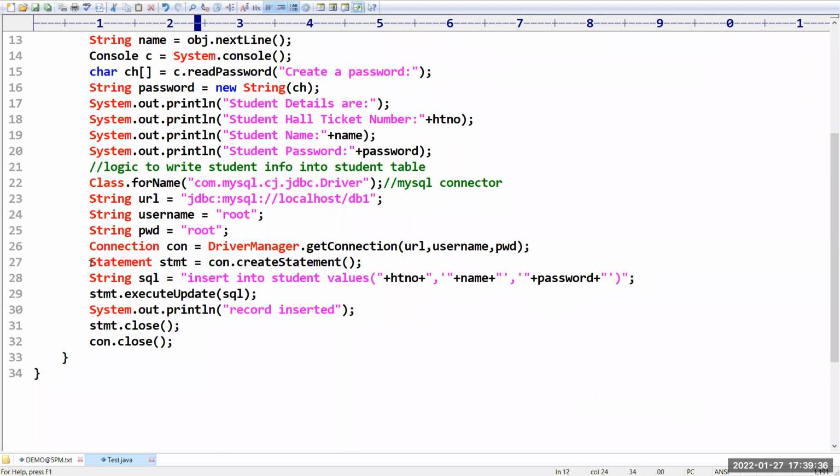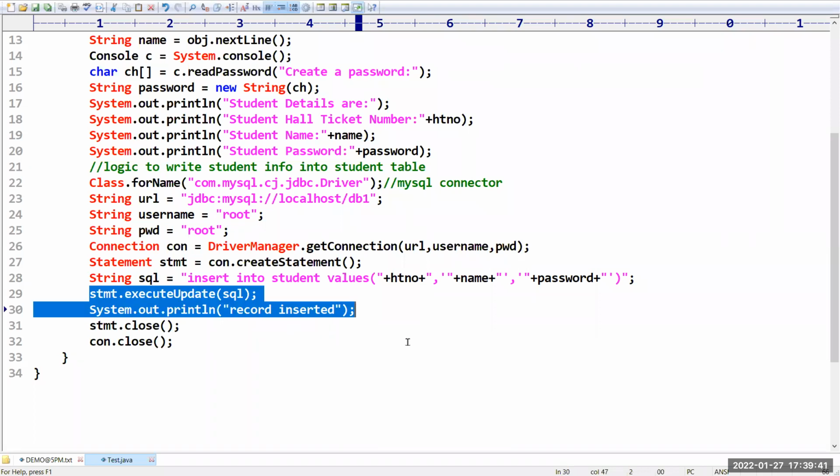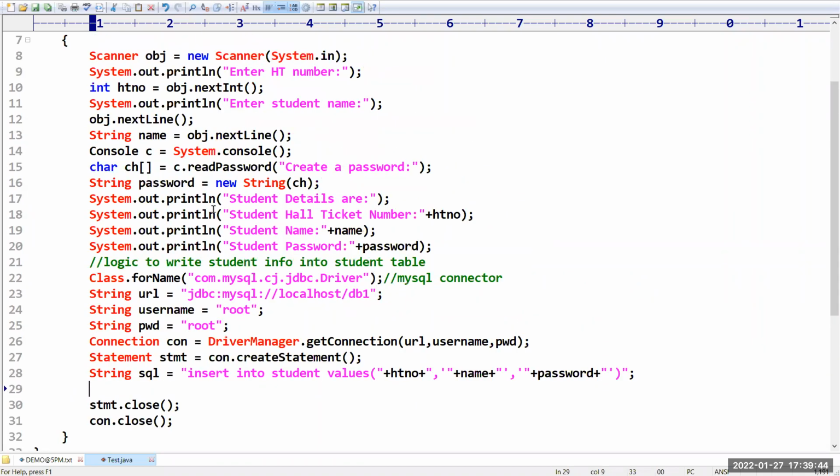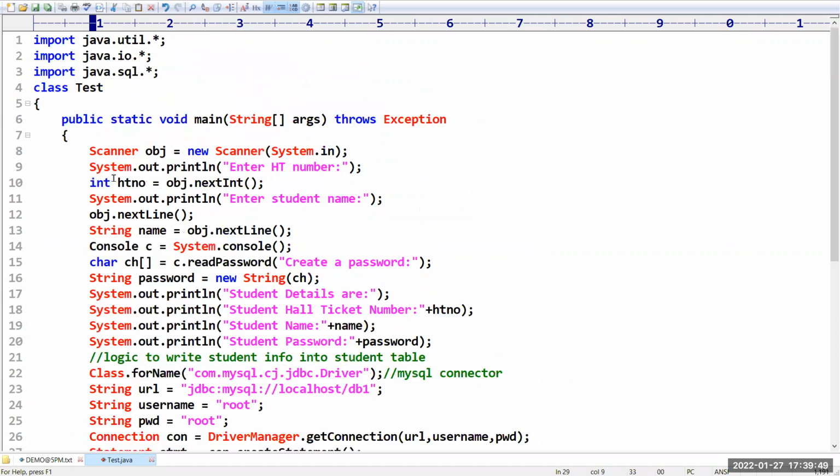Sir, up to this connection and up to this statement is the same. No need to take all these things. So, enter hall ticket number. In this place, I am taking, sir, enter username. The username is nothing but hall ticket number only. We have to take username as hall ticket number only.